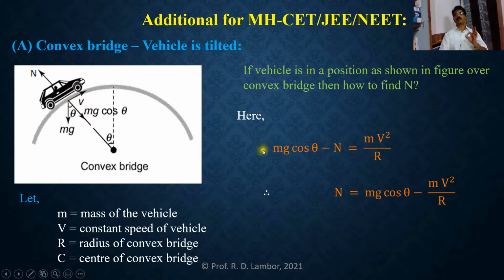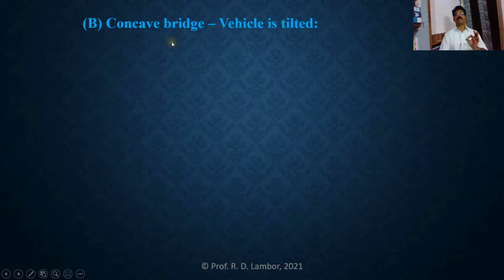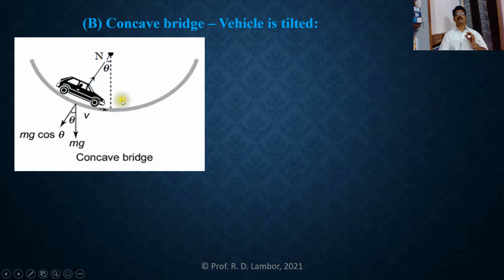So this expression is used to find the reaction of the road on the vehicle when it is at any position other than the topmost position. Similarly, we can explain the concave bridge with the vehicle at a tilted position. See here, concave bridge, vehicle is tilted. That means we want to consider here the vehicle is moving along a concave bridge. You can refer to this diagram. So this one is the concave bridge, and the vehicle is moving along this concave bridge with this constant speed. But the position of that vehicle is different from the bottom position. So the vehicle is tilted.